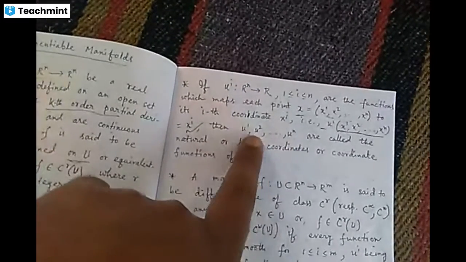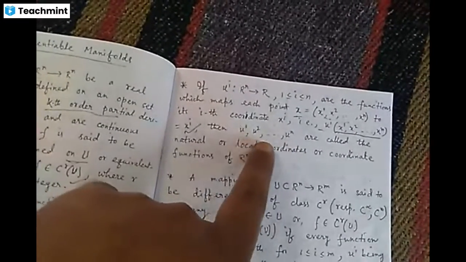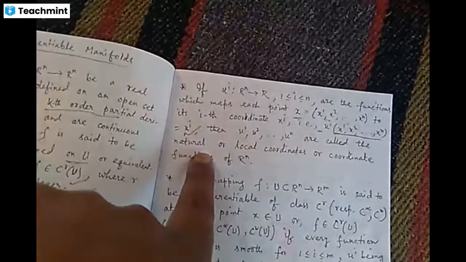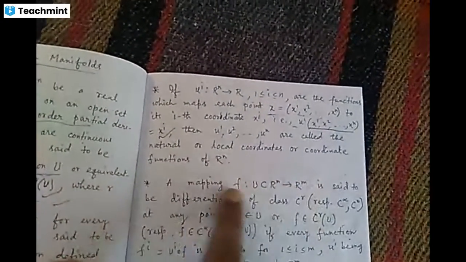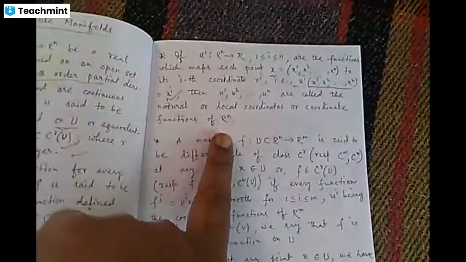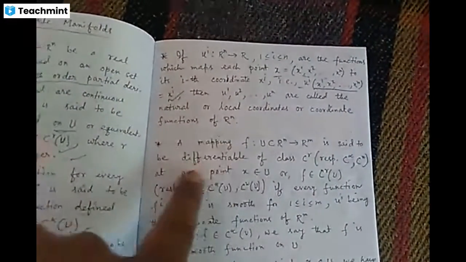So all these u's, u1, u2, up to un, are called the natural or local coordinate functions, or coordinate functions, of R^n. This is the definition of coordinate functions.